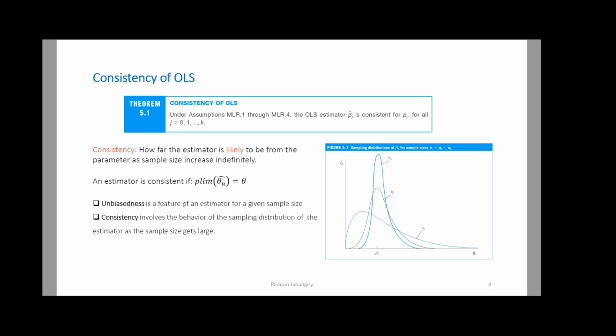I think I received an email from a couple of you who were kind of confused. You said, okay, in the real world, we always work with one sample. So how do I know? We always see one beta hat 1, one beta hat 2, one beta hat 3. Absolutely, this is the idea.